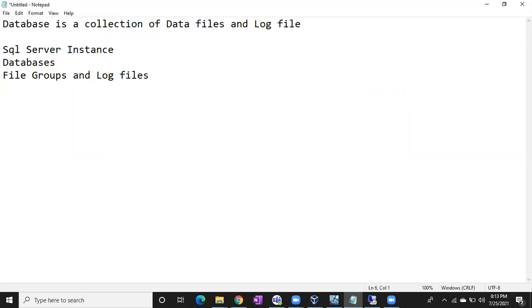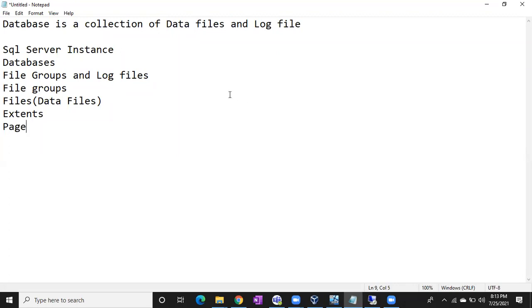Inside the file groups, you can see data files. Inside the data files, you can see extents. Inside the extents, you can see pages. This is the physical hierarchy of any database or server.